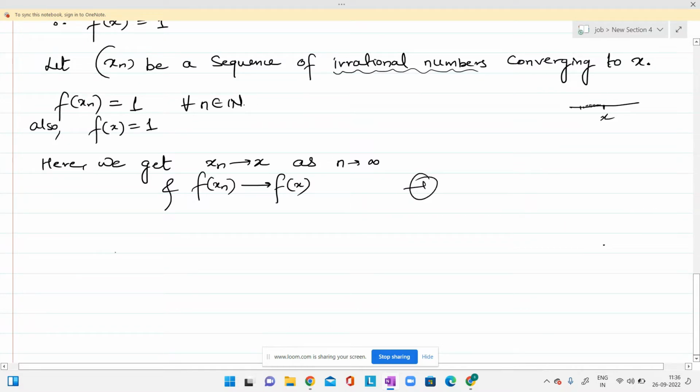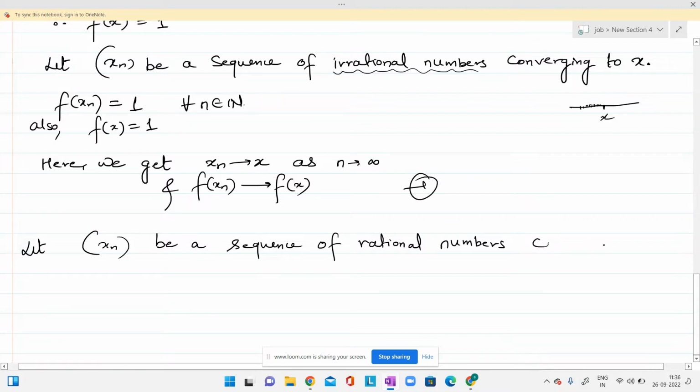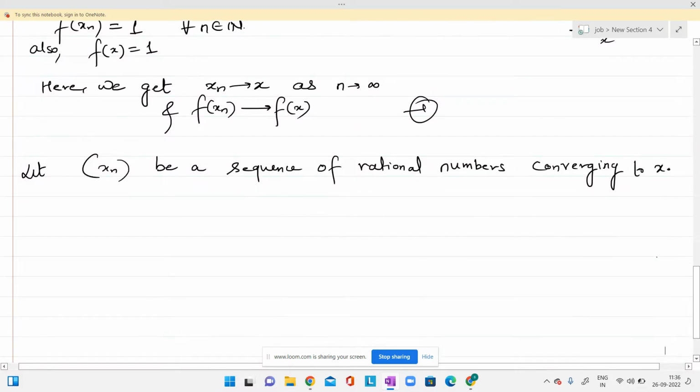Now let xn be a sequence of rational numbers converging to x.